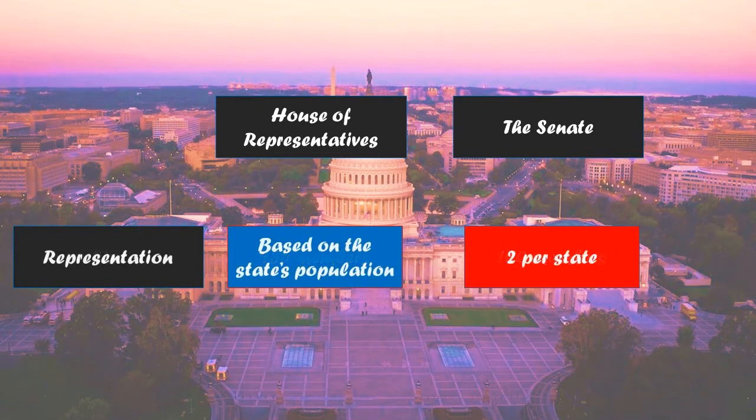In terms of representation, similar difference here. The Senate has 2 per state. That's outlined in the Constitution. And equal representation of the states is guaranteed to the states by the Constitution. And then representation in the House is based on the state's population.